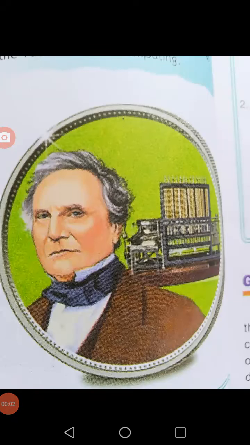Good morning, children. In the previous lessons, we learned about the different parts of the computer. What is the software and what is the hardware? In this lesson, let's learn about the computer definition and history of the computer.